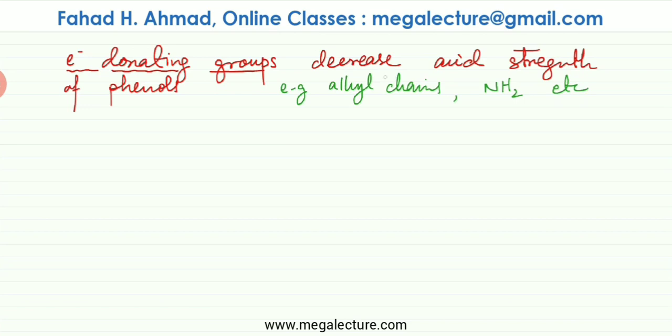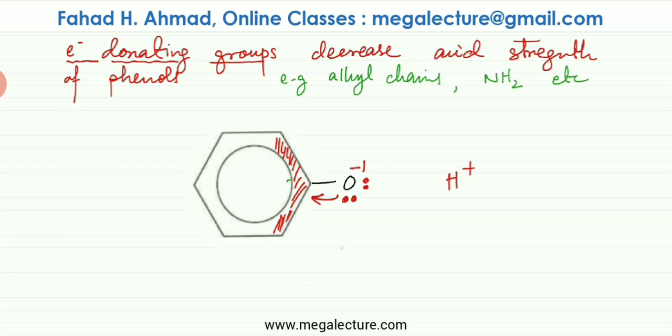And some electron donating groups are alkyl chains, so carbon chains, if they are present. They have an electron donating effect. NH2, that is also an electron donating group. So these groups, if they are present, they're going to decrease the acid strength of phenols. And the reason why that would happen is going to be the exact opposite.